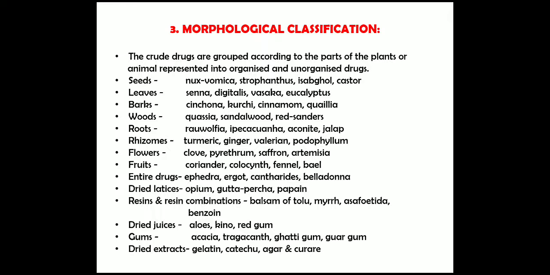Dried latex: opium, gutta-percha and papain. Resins and resin combinations: balsam of tolu, myrrh, asafoetida and benzoin. Dried juices: aloe, kino, red gum, and the gums such as acacia, tragacanth, ghatti gum and guar gum. The dried extracts: gelatin, catechu, agar and curare.